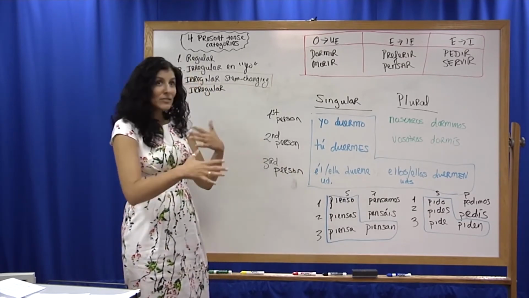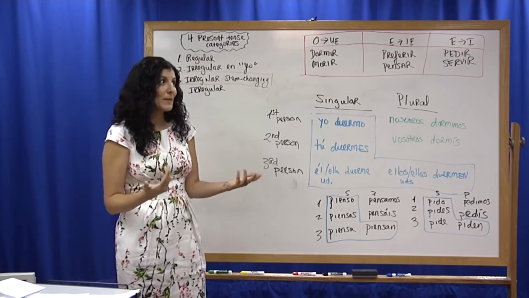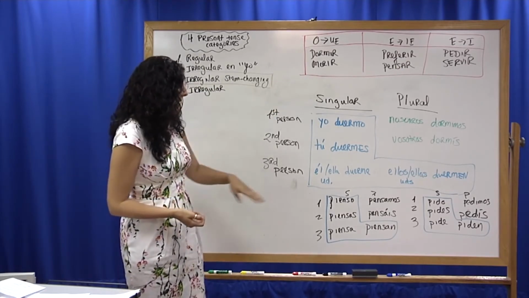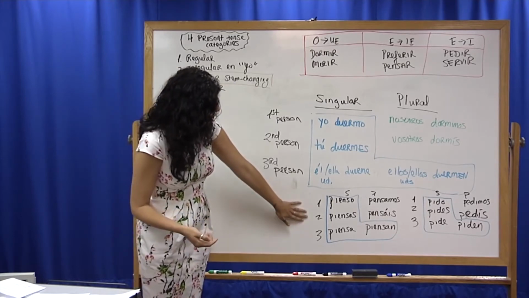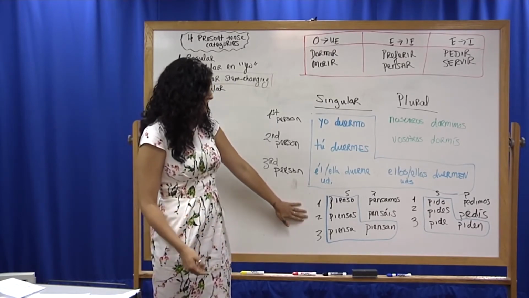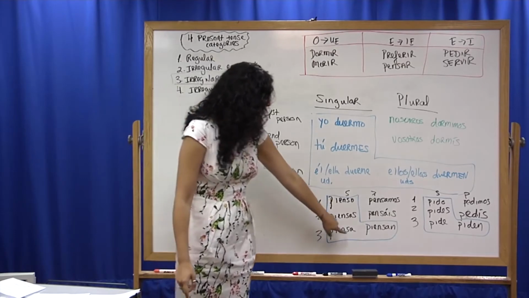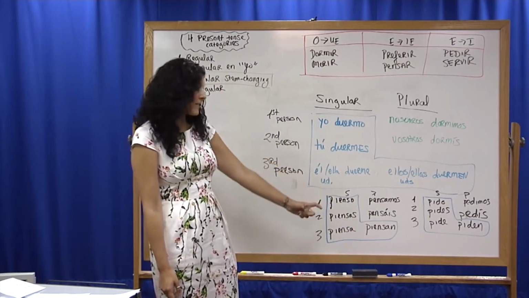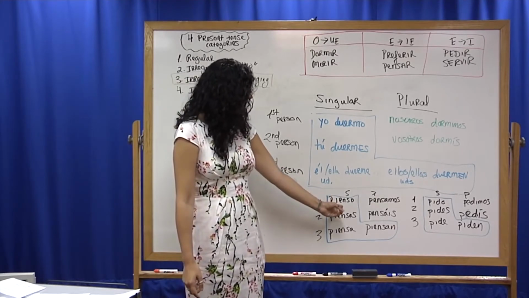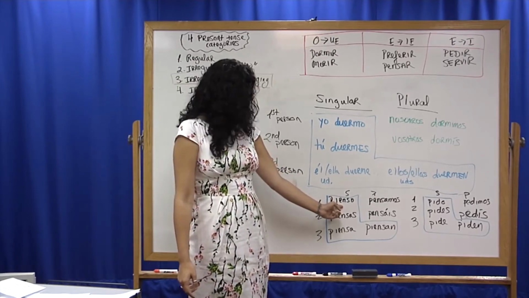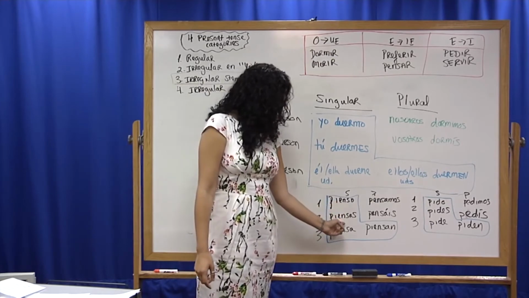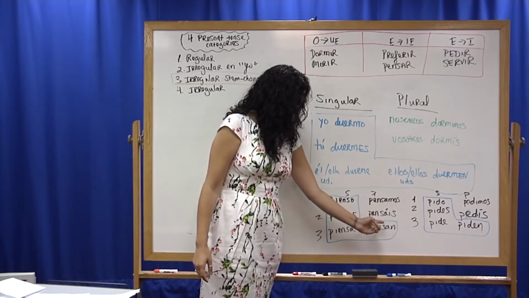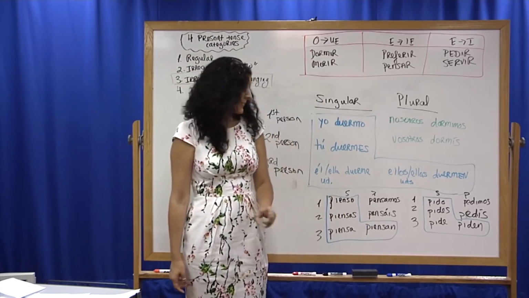Now let's look at how this would work with an E becomes IE and an E becomes I. I've given a small example down here with pensar. So here you can see it forms the exact same conjugation inside this little boot area, and I have literally replaced my E with an IE. So it becomes pienso, piensas, piensa, pensamos, pensáis, piensan.